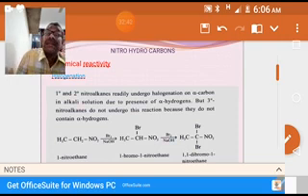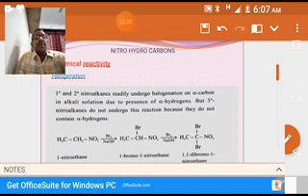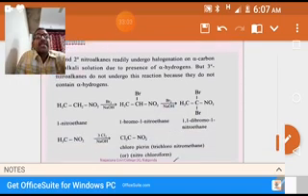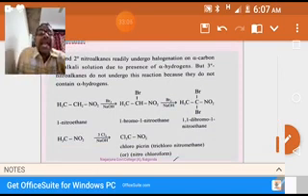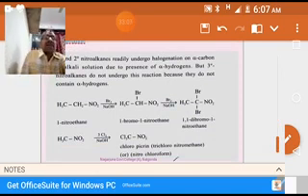Whereas tertiary nitrohydrocarbons don't exhibit this type of reaction. Especially, they don't undergo halogenation at the alpha carbon. Why? Because there are no alpha hydrogens at this carbon. That's why only primary and secondary nitrohydrocarbons exhibit this type of reaction.